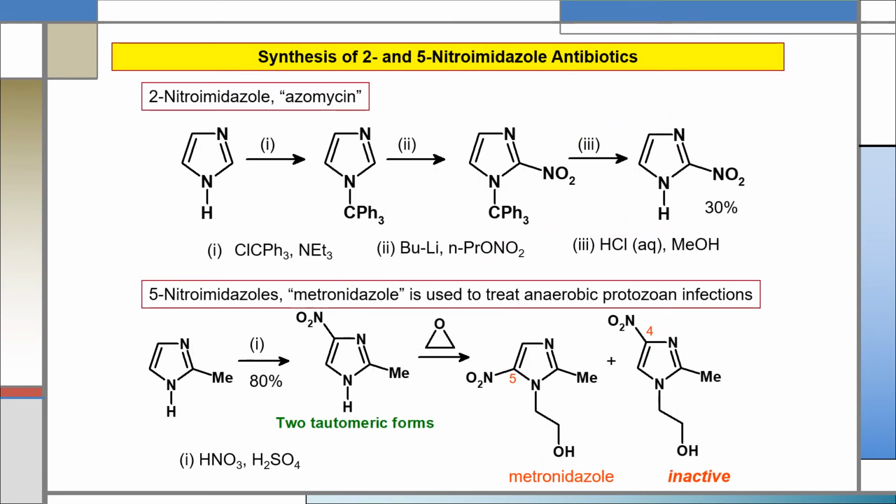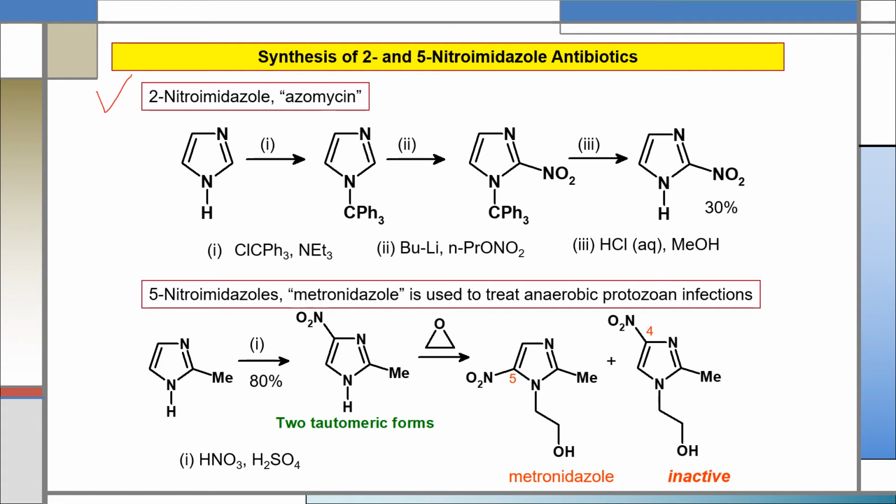Now about the synthesis of pharmaceutically important compounds which contain the imidazole ring. Here I am showing two examples. One is azomycin and another is metronidazole. First, I shall discuss the synthesis of azomycin.